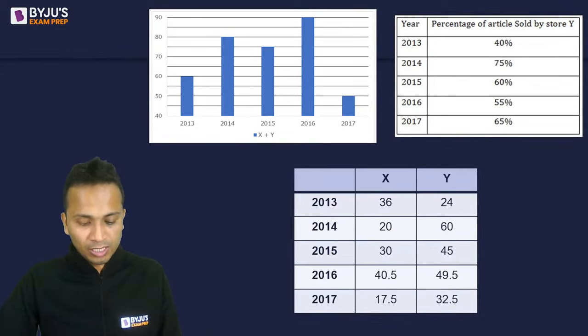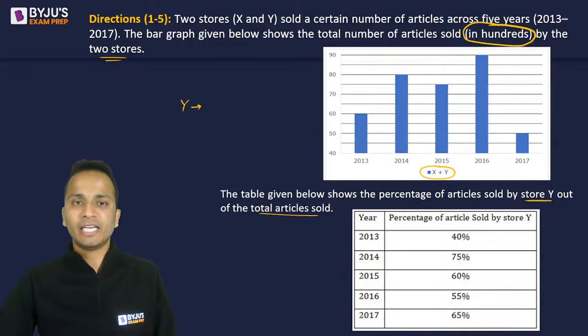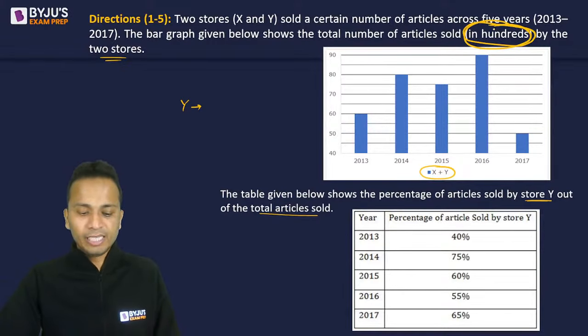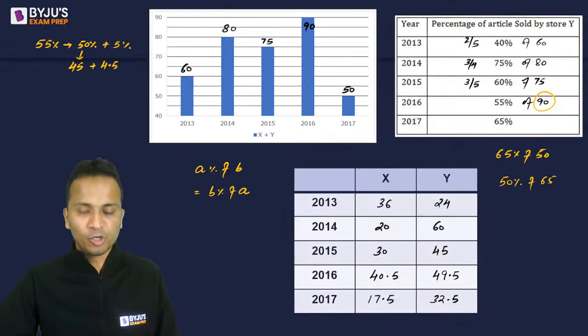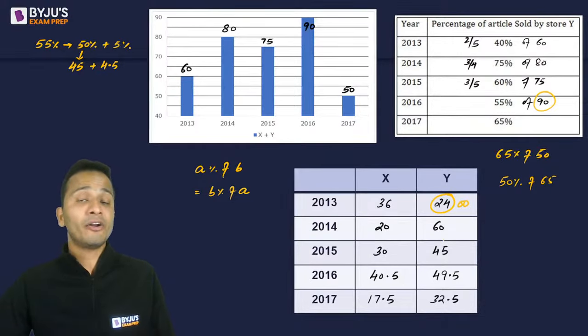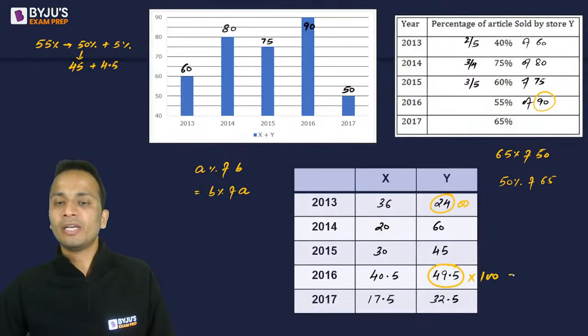Sir, how is the number of items in decimals? Okay. So Amit, I take you back to the original data. Like I mentioned earlier, these values are in hundreds. Okay, Amit. So this value 24 is basically 24 multiplied by 100, that is 2400. This 49.5 multiplied by 100, it will be 4950.